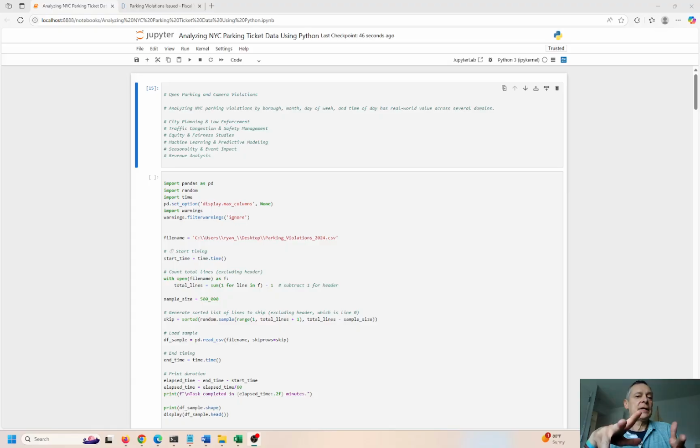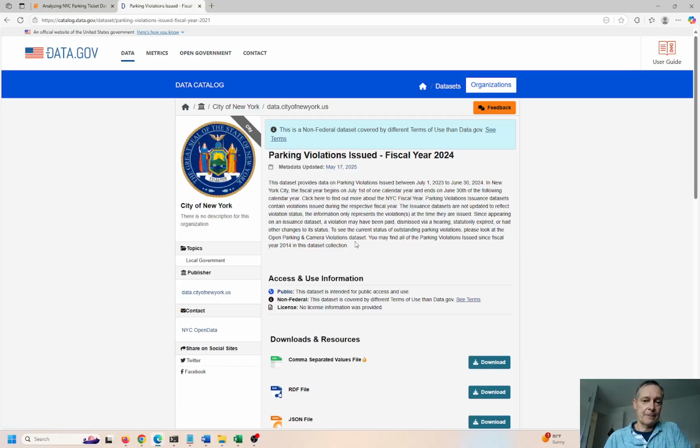So in the project today, I want to take you through some basic plotting, charting, and basic analysis of different types of data, different data frames, and we are going to focus on analyzing New York City parking ticket data. I found this online. I found the data source right here. I put a link at the bottom of my Jupyter notebook, and I can share that with you.